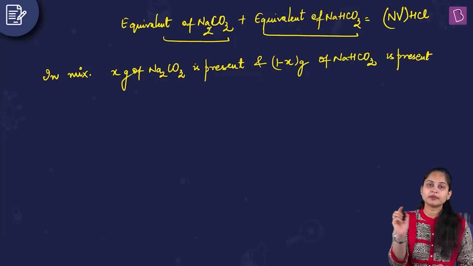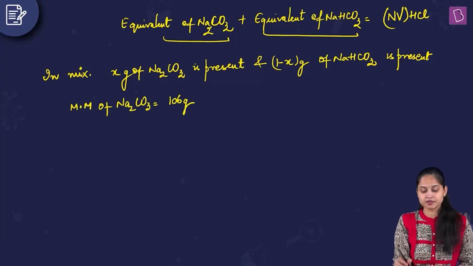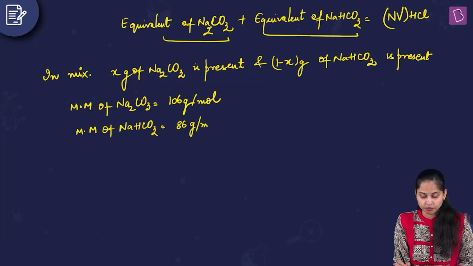Clear? Now what will be the equivalent of Na2CO3? The molar mass of Na2CO3 is equal to 106 grams per mole, and the molar mass of NaHCO3 is equal to 86 gram per mole.